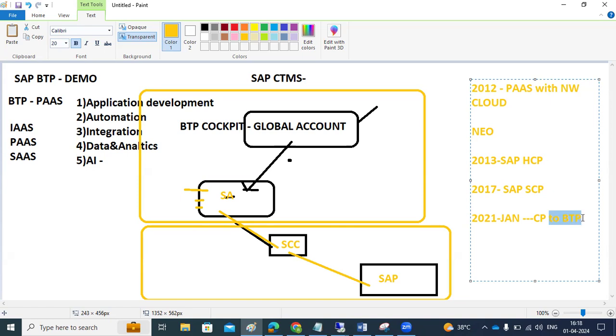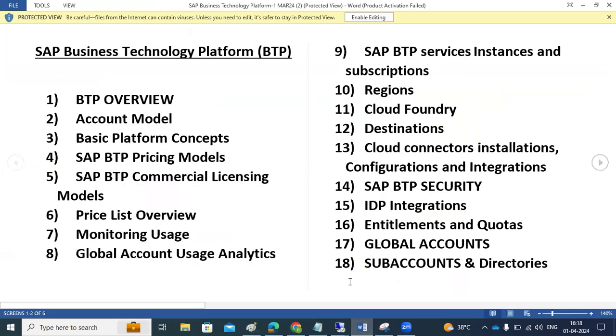So SAP rebranded their SAP Cloud Platform to BTP to better reflect their offering in the market. Why? Because they are providing all the tools, services, solutions, mobile apps, analytics, artificial intelligence, many things. So it's not just cloud related, many things they are providing. That's why they changed it to BTP, a better naming convention here. So this is the history of BTP here. I can go into a little bit more detail when we get to the actual topics.